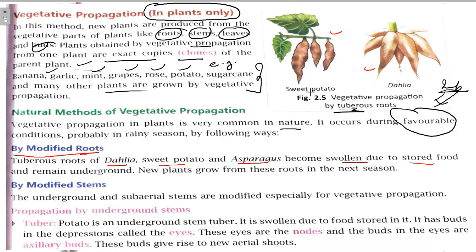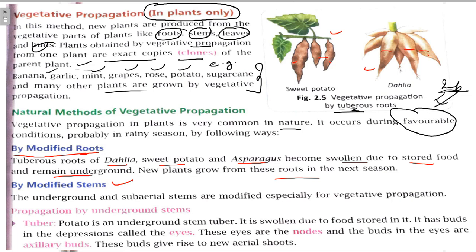Sweet potato we eat it, and this is a stored food. All this is the stored food. They remain underground. New plants grow from these roots in the next season. So this was the modified root method of vegetative propagation.